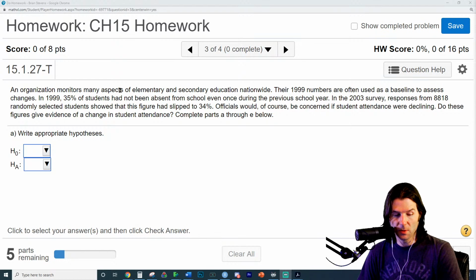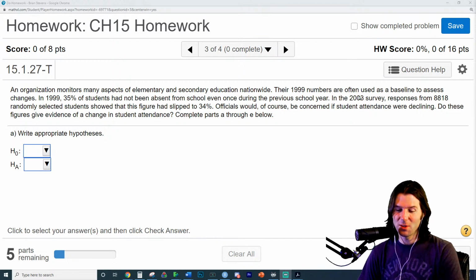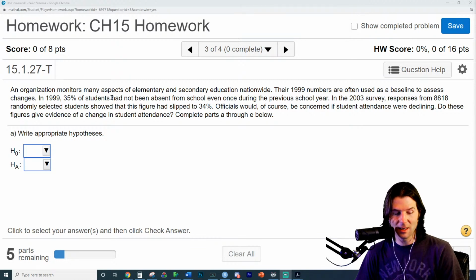An organization monitors many aspects of elementary school and secondary education nationwide. The 1999 numbers, back when I was in high school, are often used as a baseline to assess changes. In 1999, 35% of students had not been absent from school even once during the previous year. In 2003, responses for 8,818 randomly selected students showed that this figure had slipped to 34%. Officials, of course, would be concerned if students' attendance were declining. Do these figures give evidence of a change?